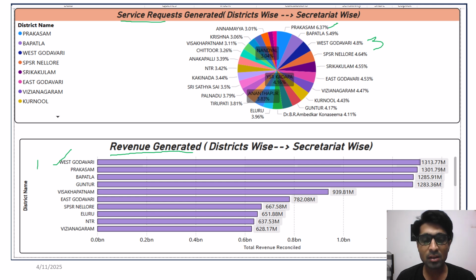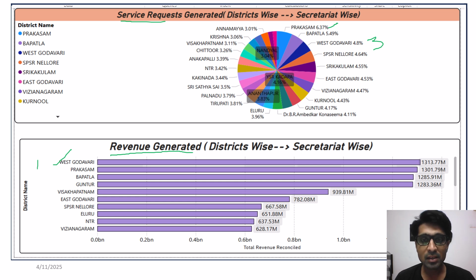This is because some kinds of services have a smaller challan amount, whereas some kinds of services have a larger amount. For example, an integrated certificate collects around 50 rupees, whereas an encumbrance certificate collects around 250 rupees. So from this we can infer that the service requests and the revenue generated are not directly proportional.